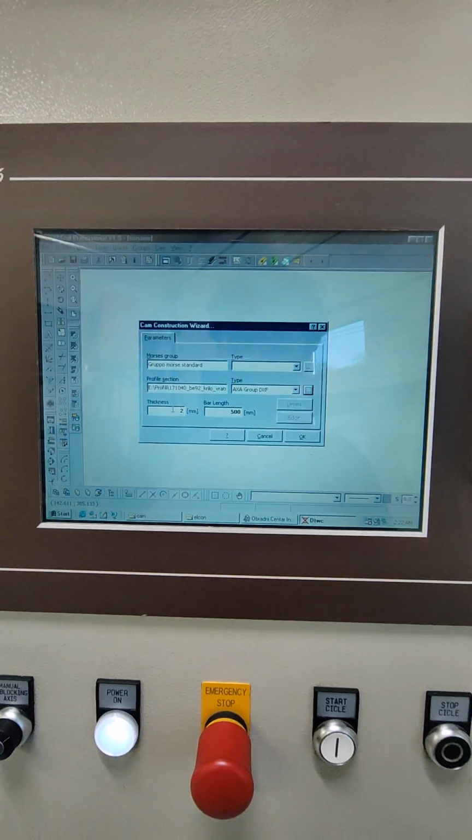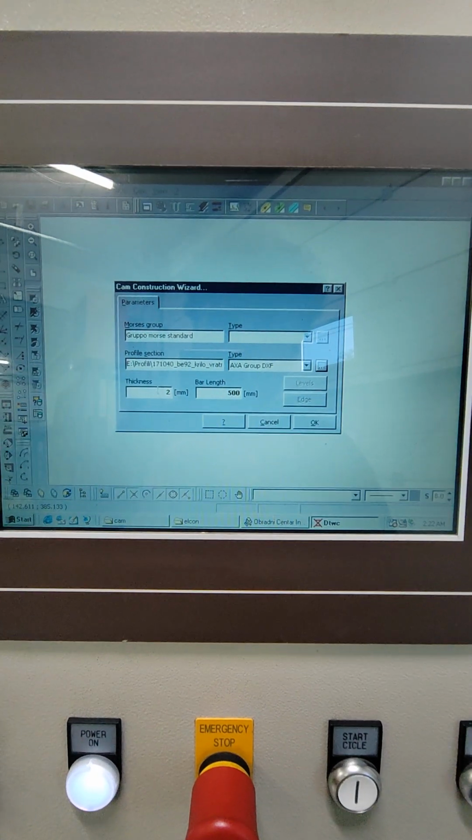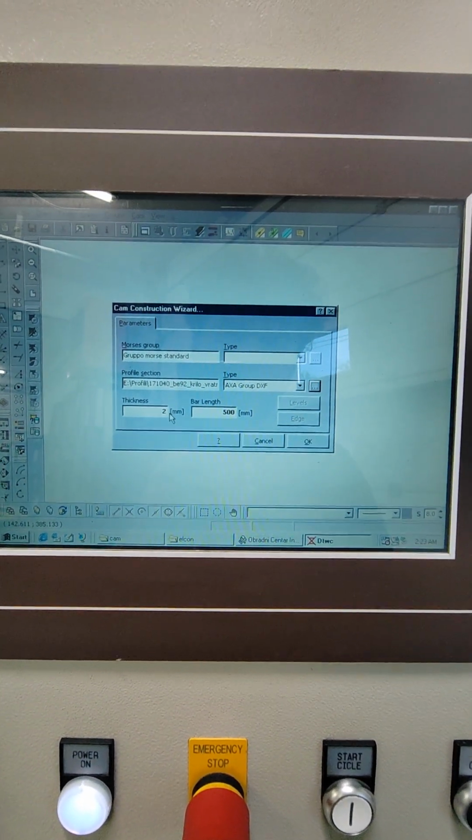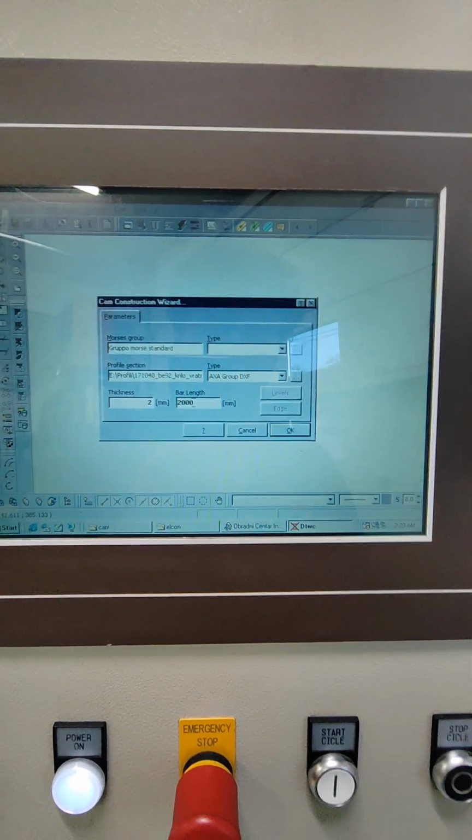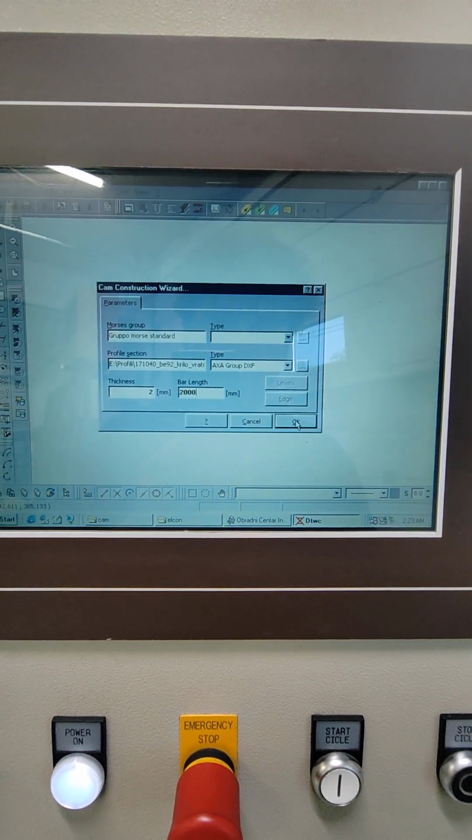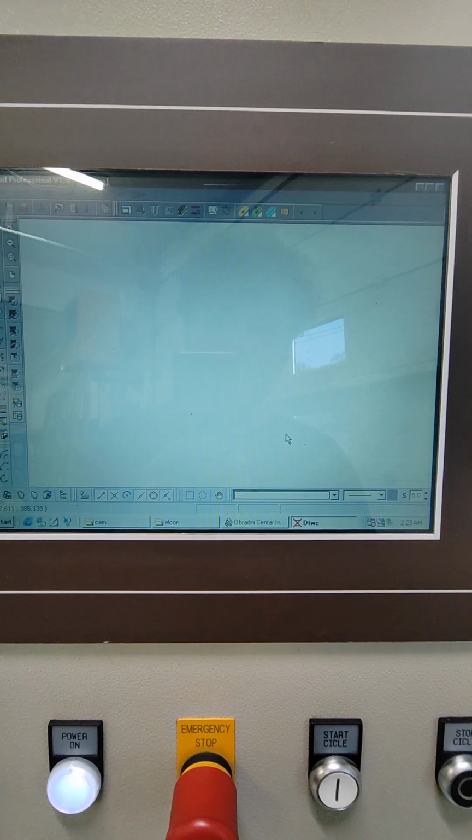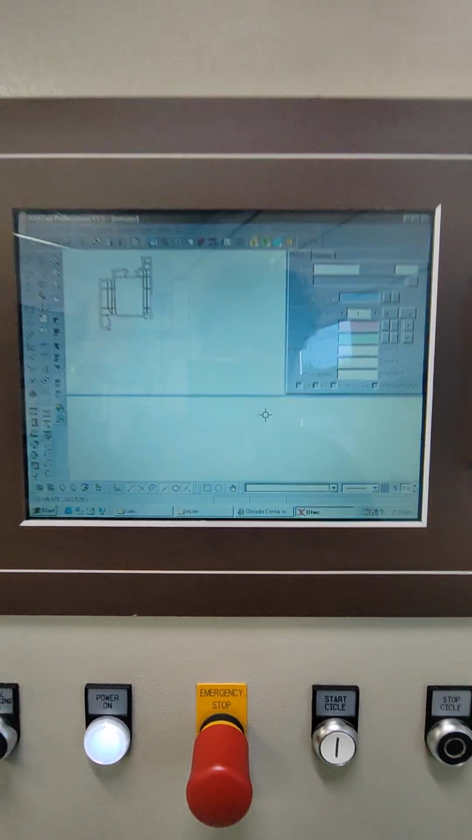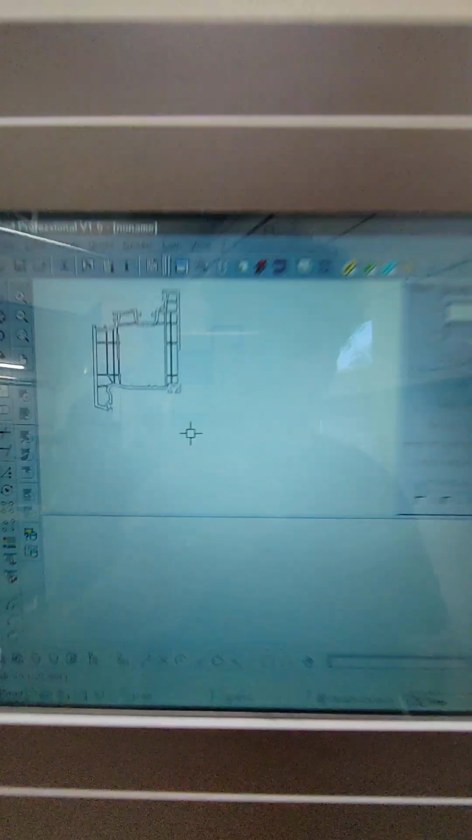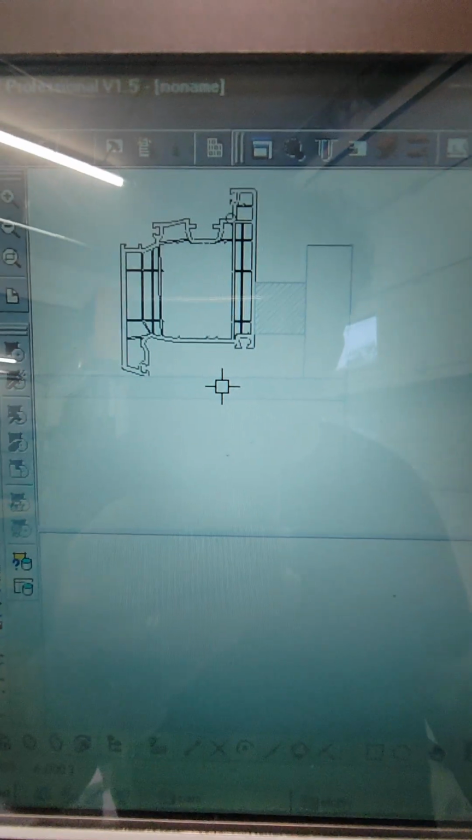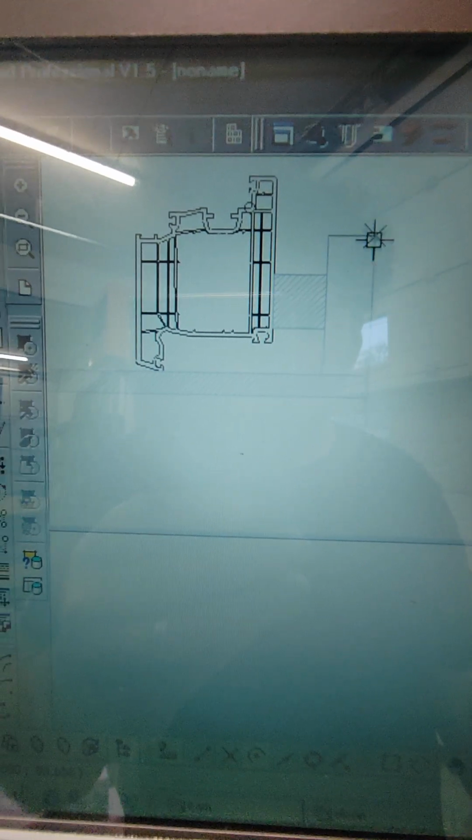We can put the thickness, but we don't need it, and the bar length. Bar length is 2000 millimeters, and we will select OK. Now the program has put the profile on its vise. It is the vise like on the machine.